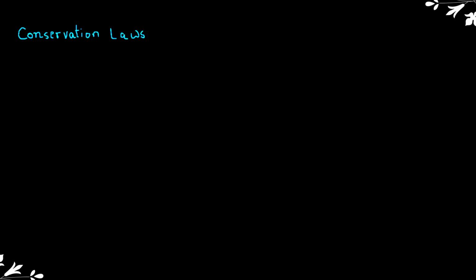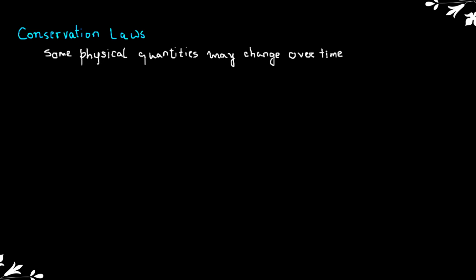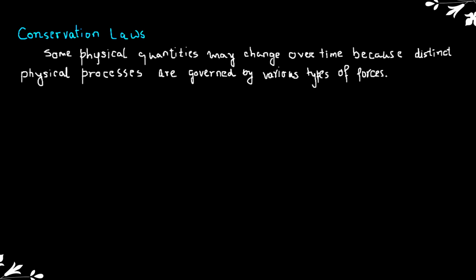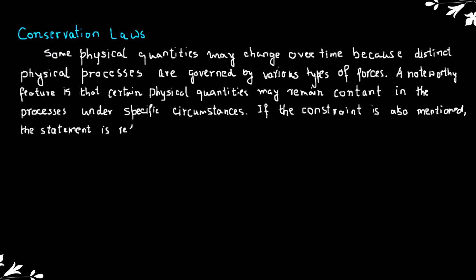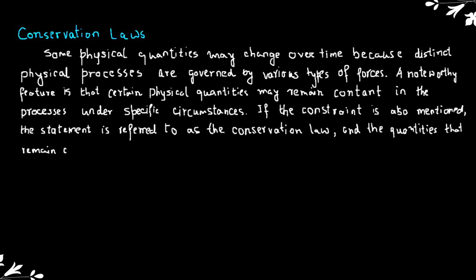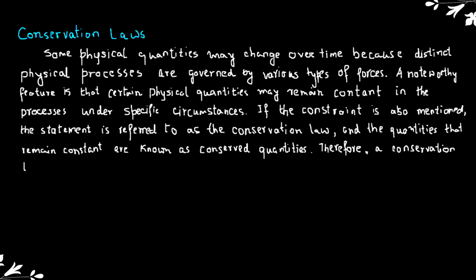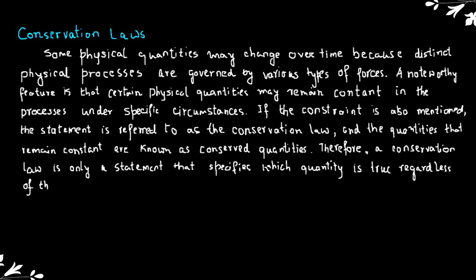Conservation laws. Some physical quantities may change over time because distinct physical processes are governed by various types of forces. A noteworthy feature is that certain physical quantities may remain constant in the processes under specific circumstances. If the constraint is also mentioned, the statement is referred to as the conservation law, and the quantities that remain constant are known as conserved quantities. Therefore, a conservation law is only a statement that specifies which quantity is true regardless of the restriction. Following are a few conservation laws.